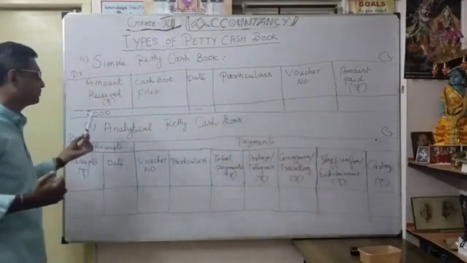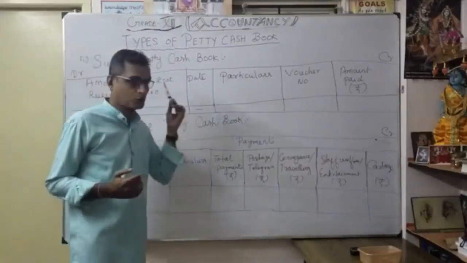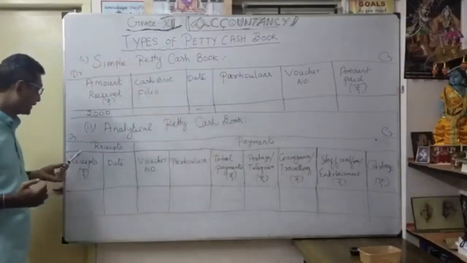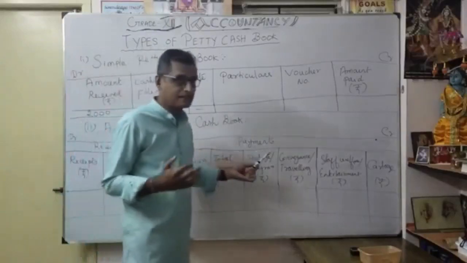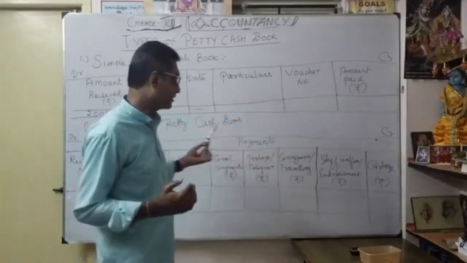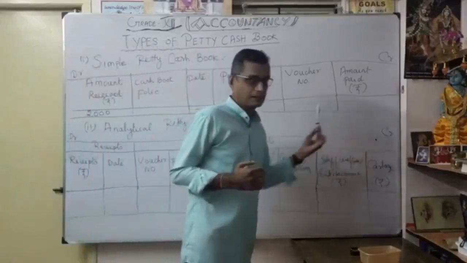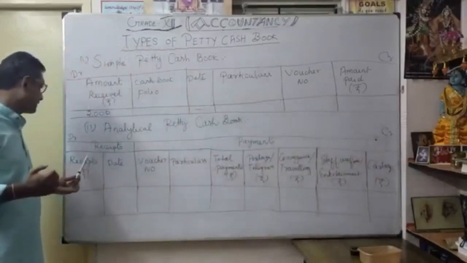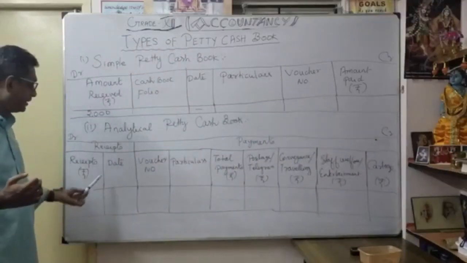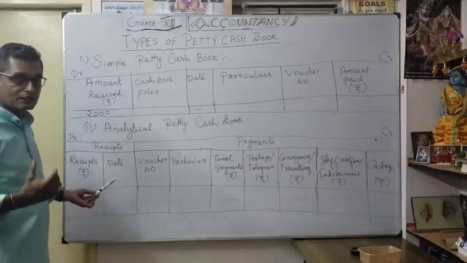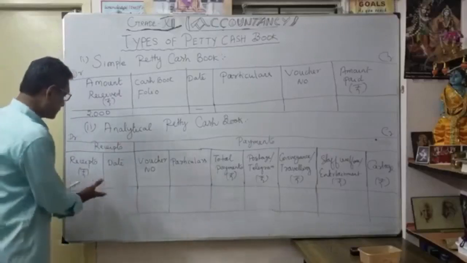The second one is very important, the analytical petty cash book. Here the format is the same, receipts and payments, like our cash book. Receipts come under the debit side, payments come under the credit side. In the same manner, for receipts, how much was received, then each and every date, what amounts you receive, you have to mention here.